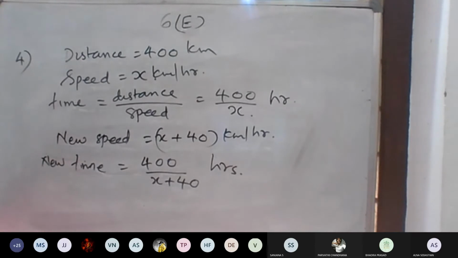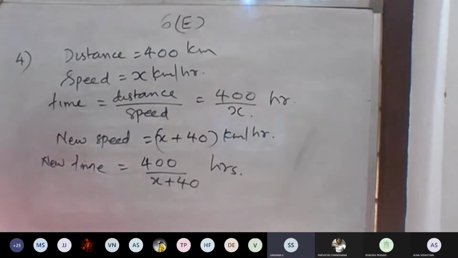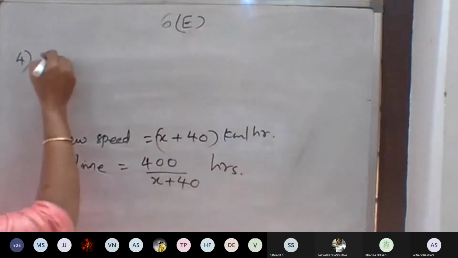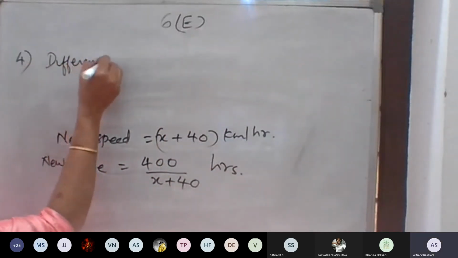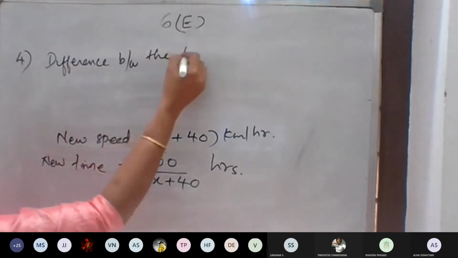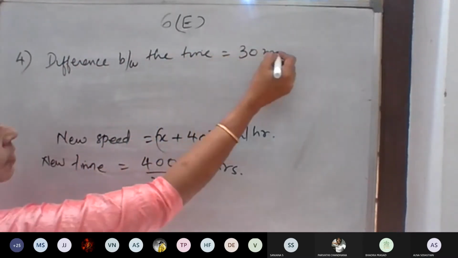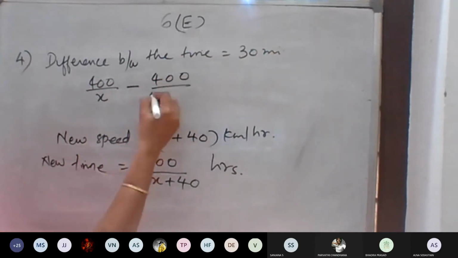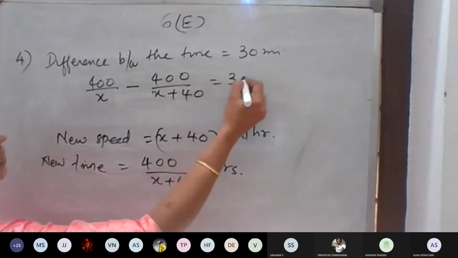According to the condition, the difference between the times is 30 minutes, so 400 divided by x minus 400 divided by x plus 40 is equal to 30 minutes.